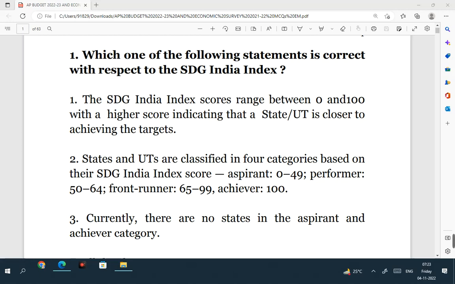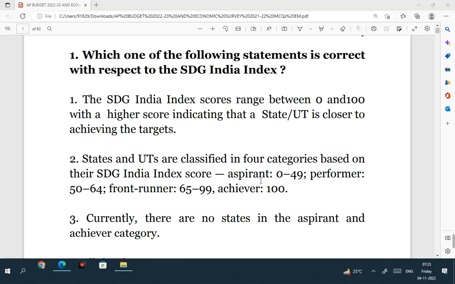And again, as per this index, states and union territories are classified into 4 categories based on their SDG India Index score. This is also right. There are 4 categories of states or UTs under this index: aspirant category, performer category, front runner category, achiever category.